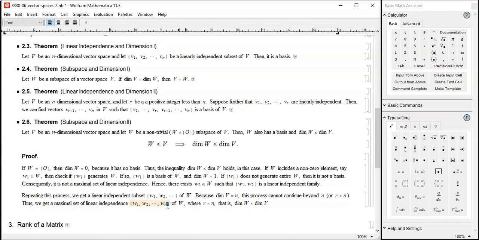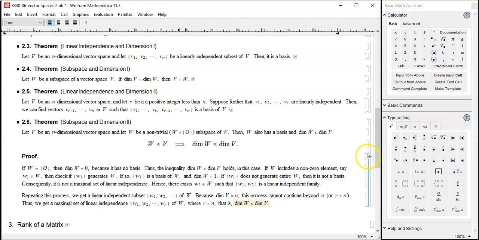And as for dimension of W being at most the dimension of capital V, that's actually easy because this is linear independence. And the dimension of V is the number of a maximal set of linear independence in capital V. And this one is just linear independence, not necessarily maximal at V. Maximal at W, yes, not necessarily maximal at V. So you may be able to add more, or maybe you got completion, so we have equality.